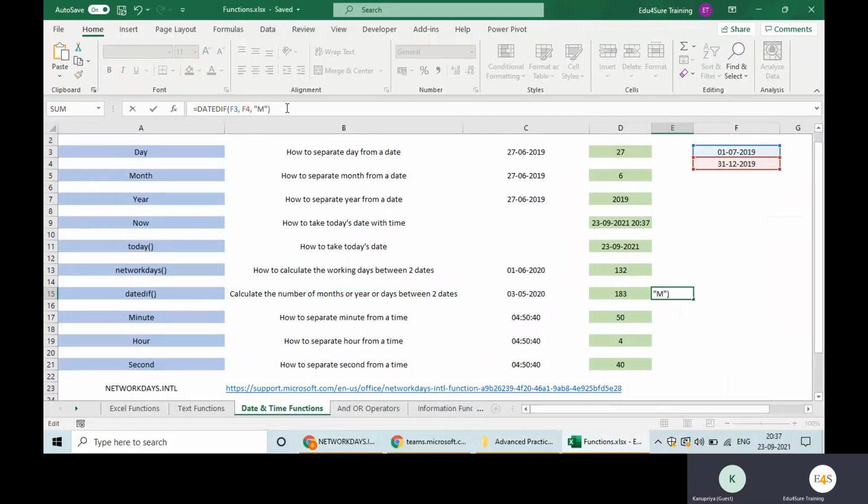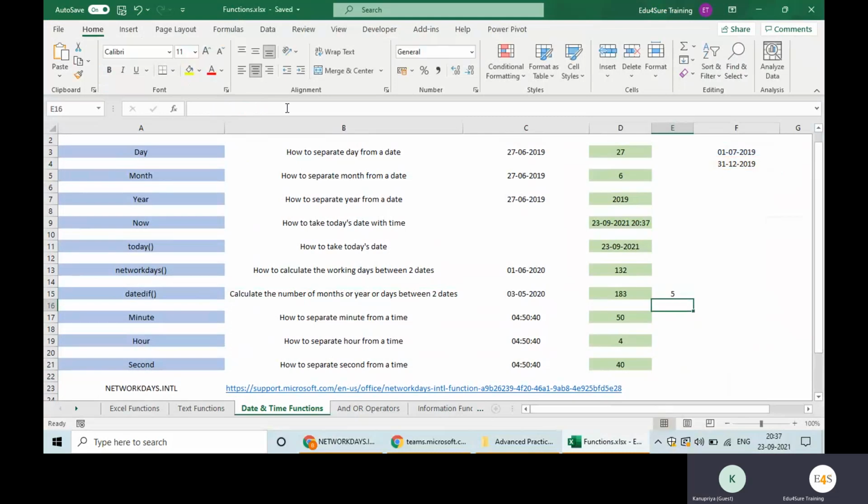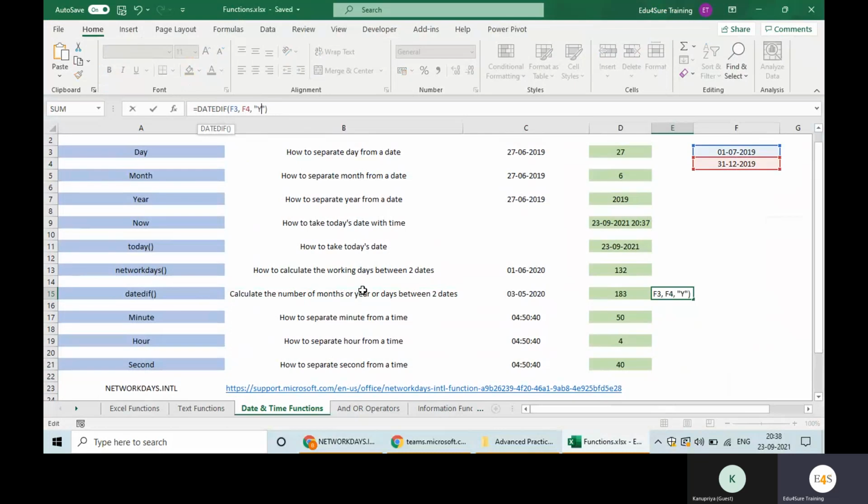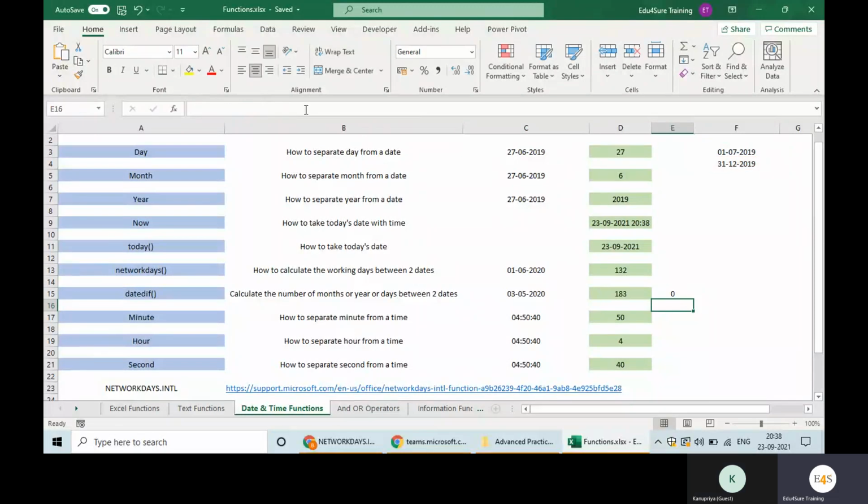The last month is not getting completed, so it will give you 5. Similarly, if we write Y for year, what will be the answer? One year is not getting completed, so it will give you 0, because this is not a complete year. So the complete cycle is counted.